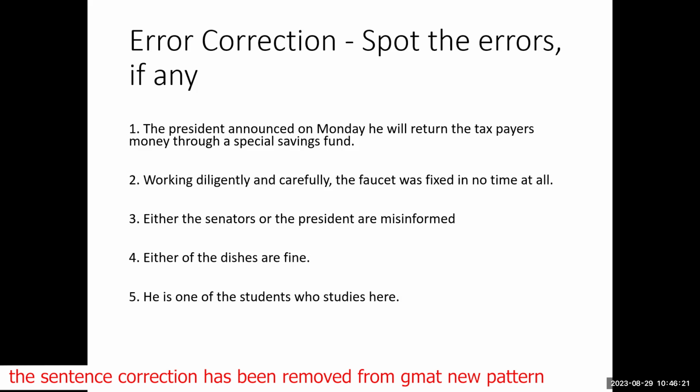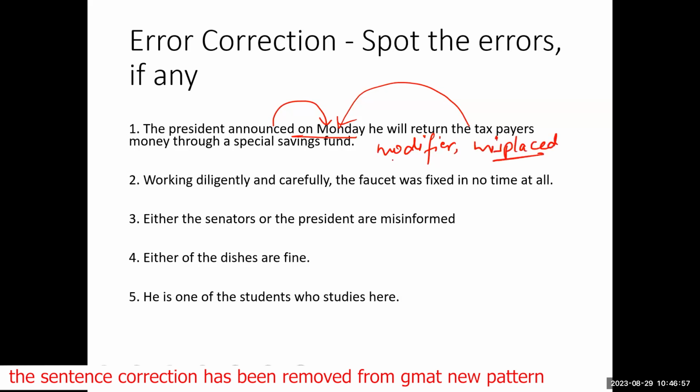When you read the first sentence, there is a confusion. What happened on Monday? Was the announcement made on Monday, or is he going to return the taxpayers' money on Monday? That is the confusion, right? So, on Monday is a modifier. It is a modifier that is misplaced.